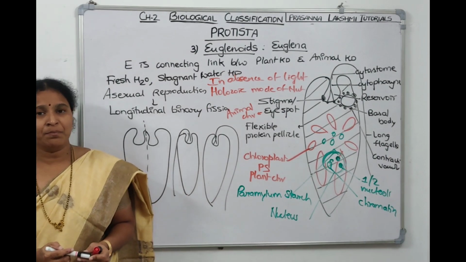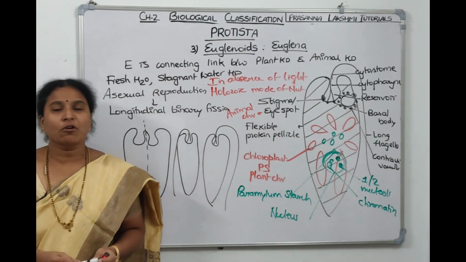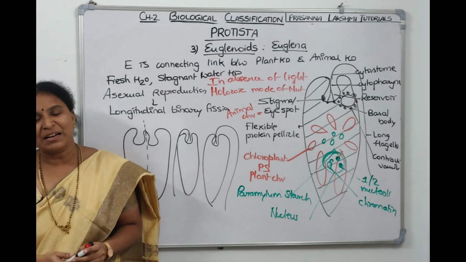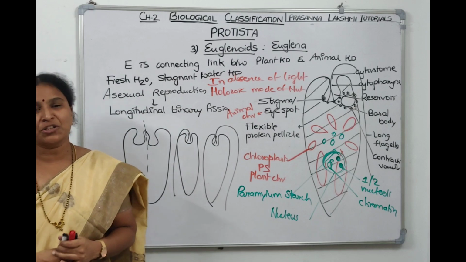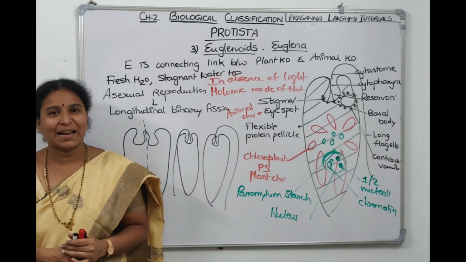And they have chlorophyll, they have chloroplast, it has plant characters, it has animal characters. So this is about the third group under Protista, which is called euglenoids. Take a screenshot. We'll talk about the next group, which is called slime molds.